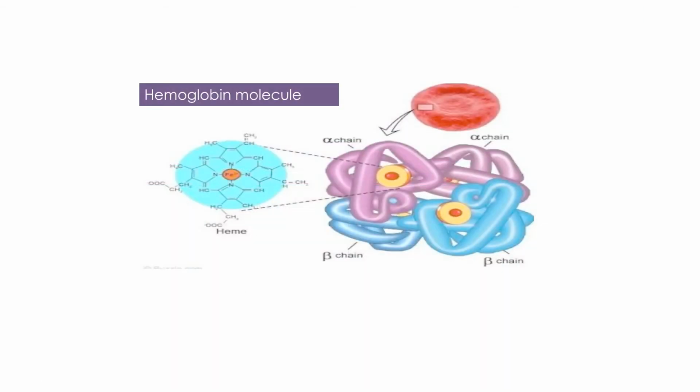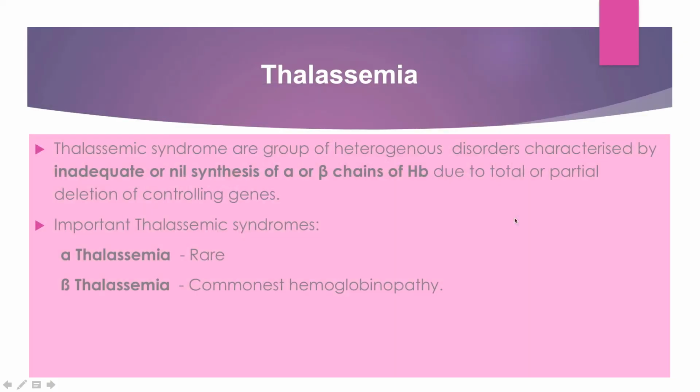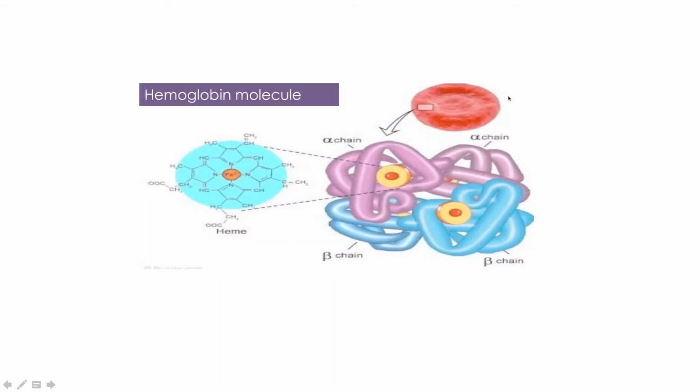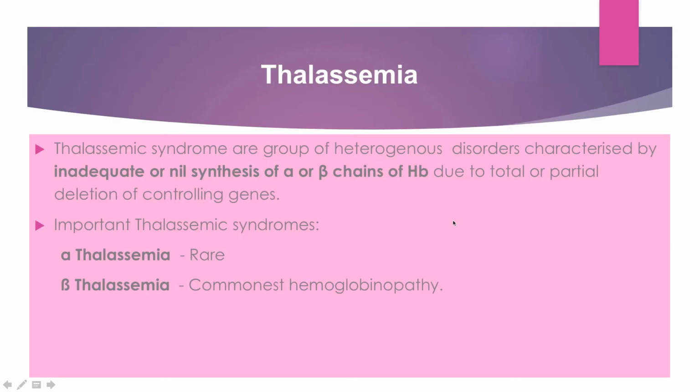So this is the hemoglobin molecule, right. We know the hemoglobin molecule. It is having 2 alpha chains and 2 beta chains, right, and each chain has one heme structure inside it. This heme is formed of porphyrin ring and iron molecule in the center. So total number of iron molecules are 4, 2 in alpha and 2 in beta, and RBC contains 640 million of such molecules, one RBC. So first we are going to study thalassemia in hemolytic anemia and in hemoglobinopathies.